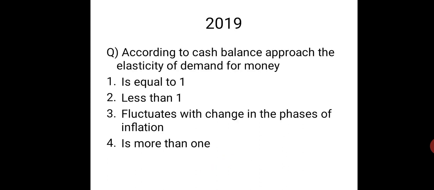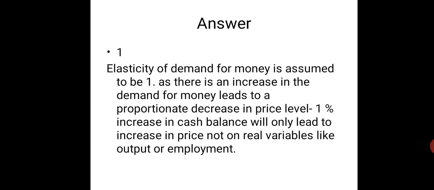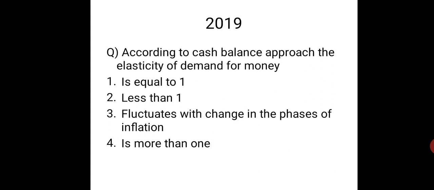2019 question. According to the cash balance approach, the elasticity of demand for money is equal to 1, less than 1, fluctuates with changes in phases of inflation, or is more than 1. Which will be the answer? Elasticity of demand is assumed to be always equal to 1, because when there is a change, we feel that there is a cash balance approach.